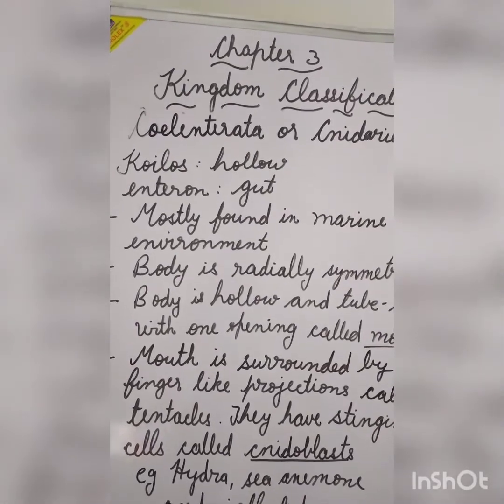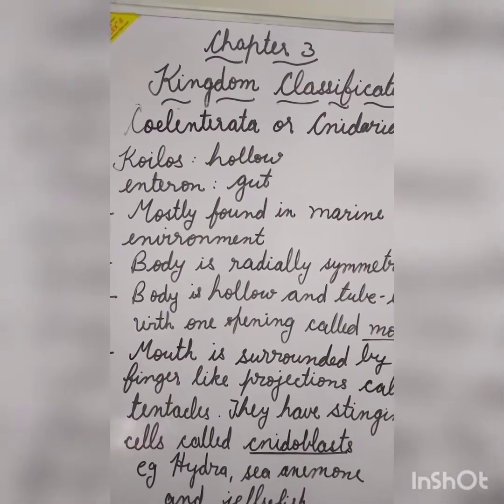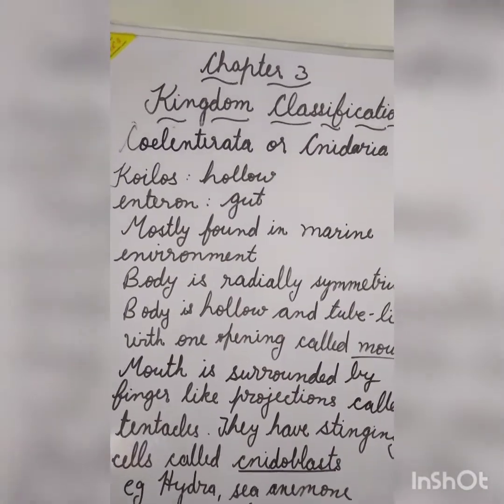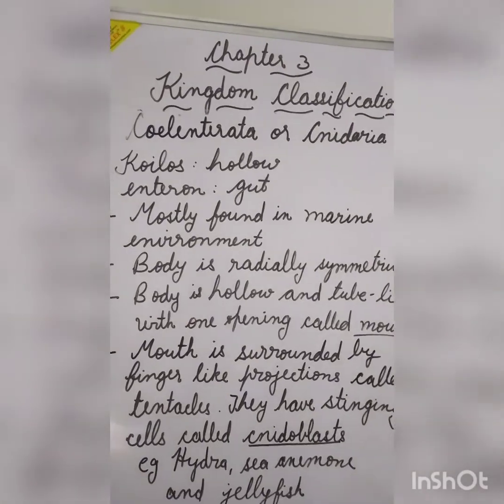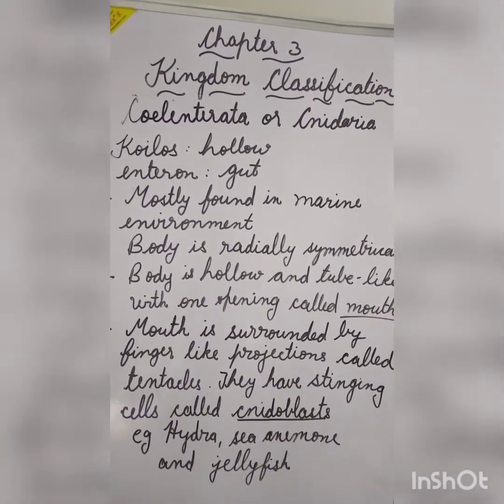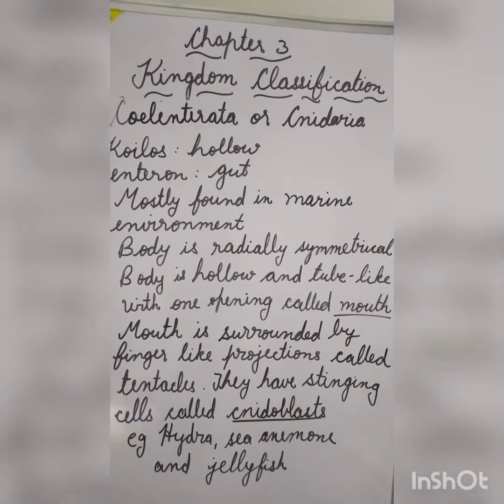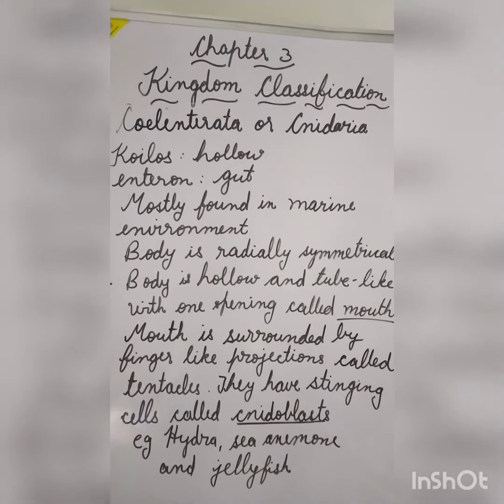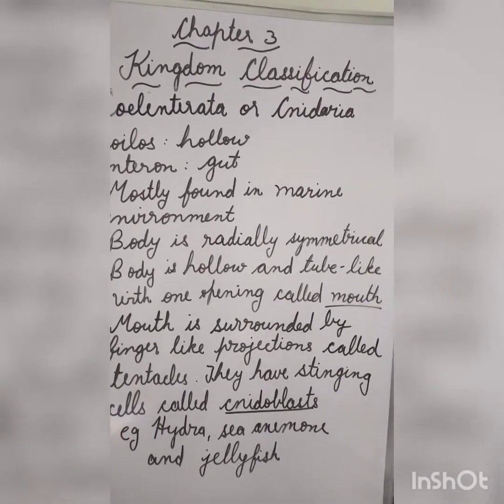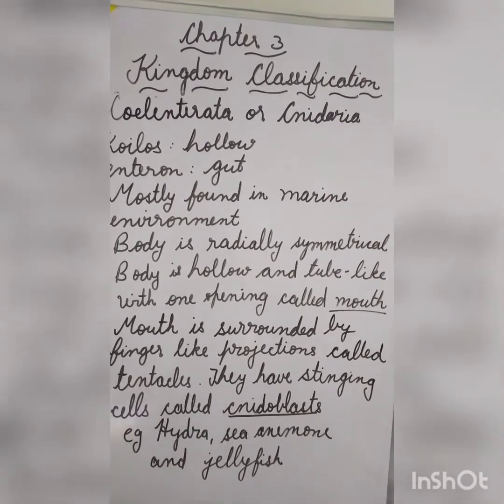Next class, Coelenterata or Cnidaria. It is derived from a Greek word in which koilos means hollow and enteron means gut. So the organisms with a hollow gut are kept under this class. They are aquatic organisms mostly found in the marine environment, in seawater. Their body is radially symmetrical. That means it can be divided into two equal halves.